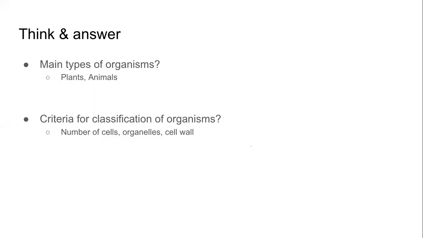Then we also see the cell wall, whether the cell wall is present or not. All the cells have cell membrane, but only plant cells have cell walls in them. And in addition to this, we also see how they look, that is their structure of the body, where they live, that is their habitat, what they eat, that is mode of nutrition, how they reproduce, all those things are there. Thank you. All correct answers.